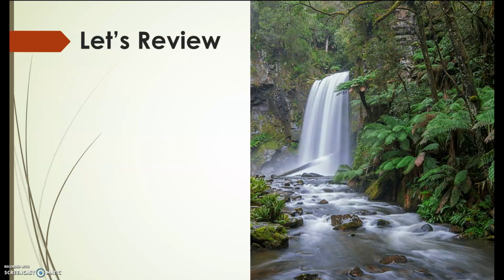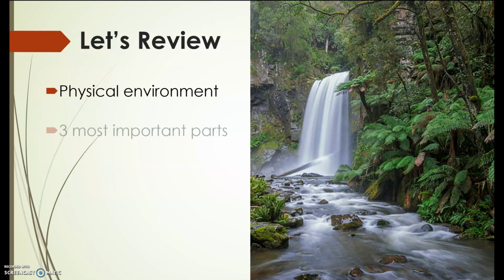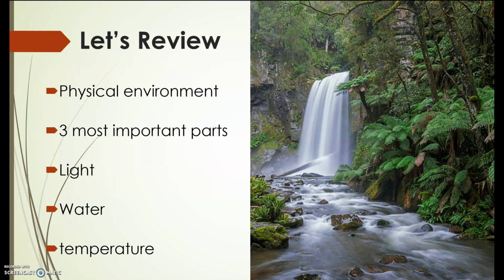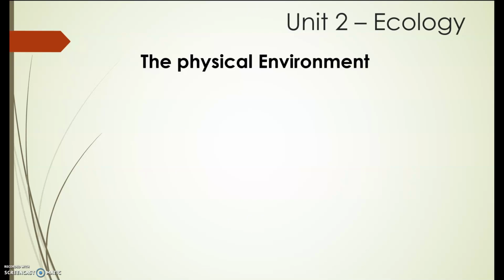Now let's do our review. What we talked about last week is the physical environment and how important are the 3 most important parts of physical environment: light, water, and temperature. And we also will have our examples from animals to plants. Okay, let's start. Please bring out your book again on page 18.